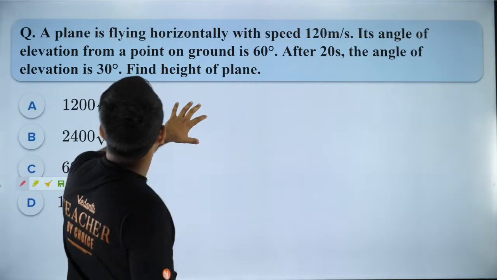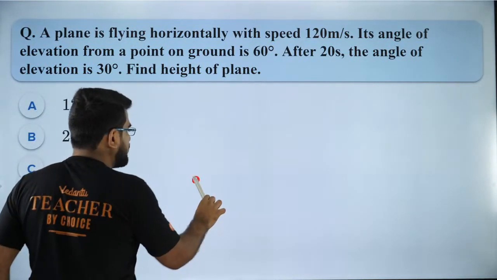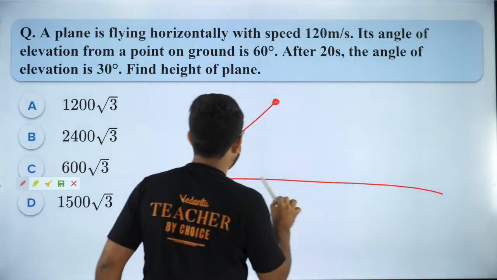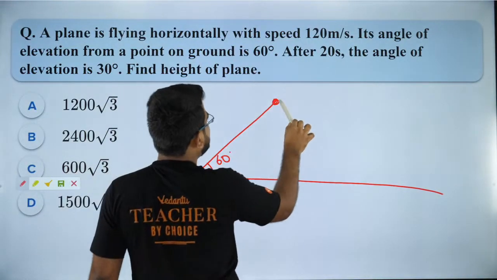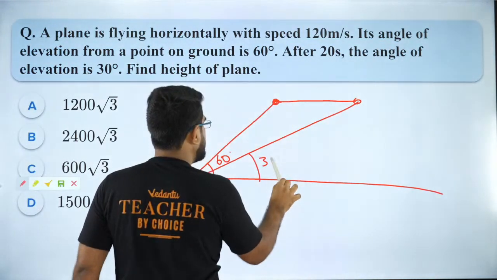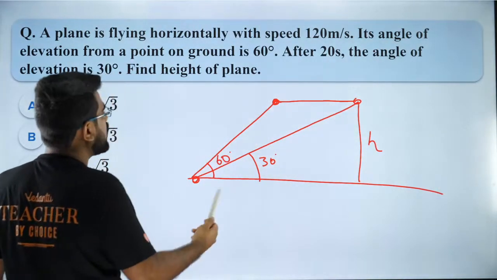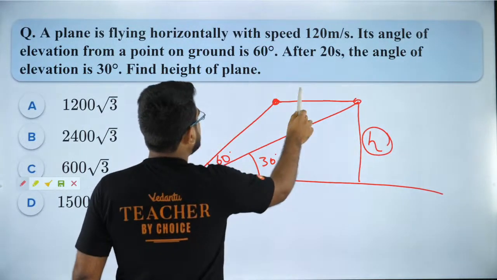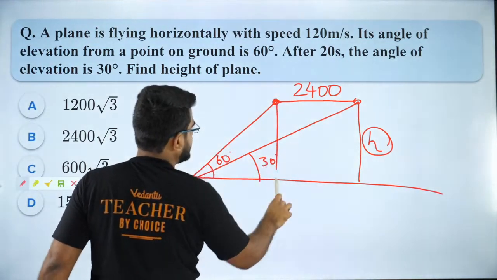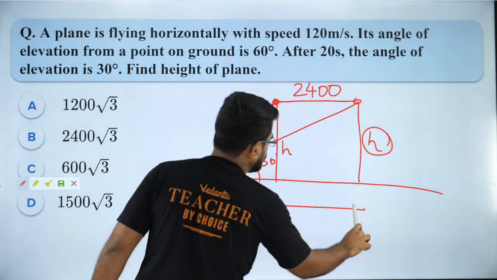First of all, a plane is flying horizontally with a speed of 120 and the angle of elevation. I am observing from here. Right now the plane is over here and it is at an angle of 60 degrees. After 20 seconds, the plane will travel some distance, and the angle of elevation is 30 degrees. It is flying at a constant height. I need to find the height of the plane, this h. In 20 seconds, it will travel 2400 meters. So this distance is 2400 and this is also h. Can I say this will be d and this will be 2400 plus d?